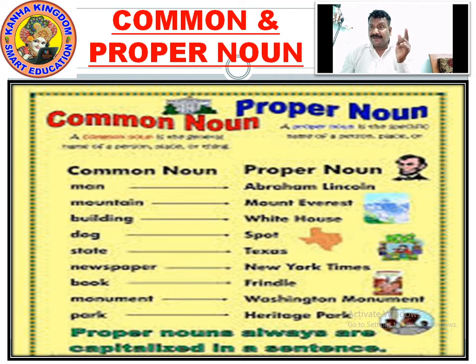So now, in common noun, it's a book. When you say it's a book, you are not sure what the book is. It's just a book.